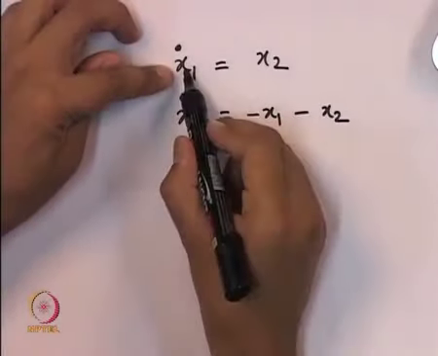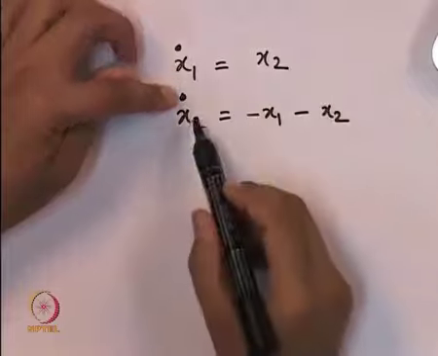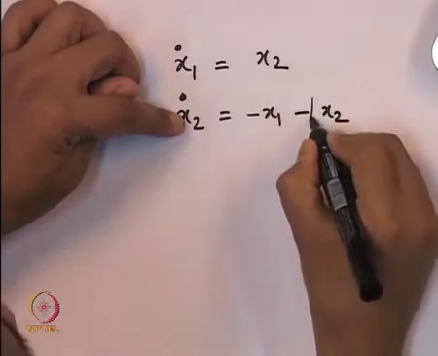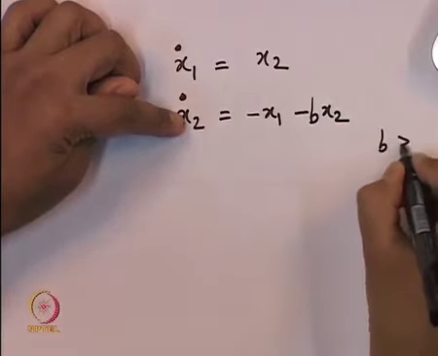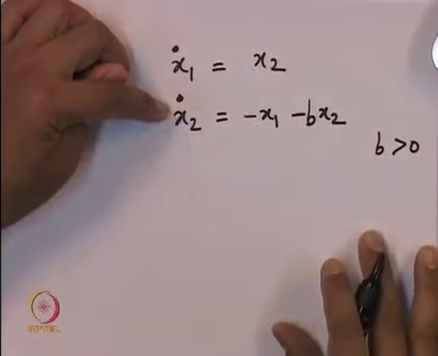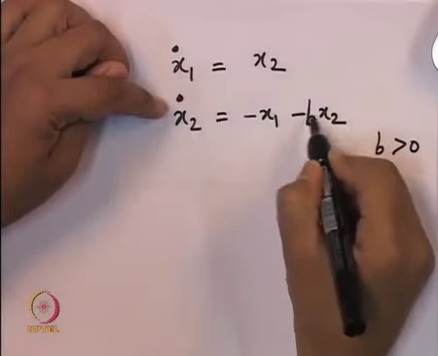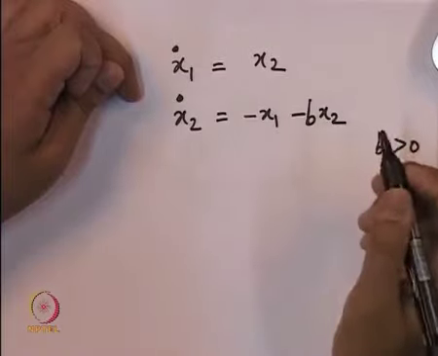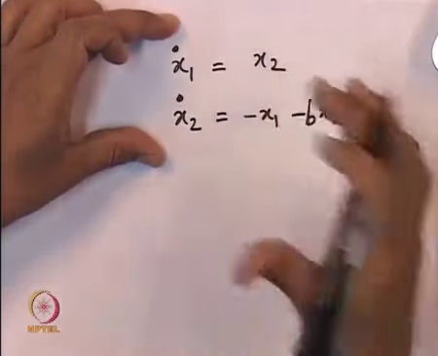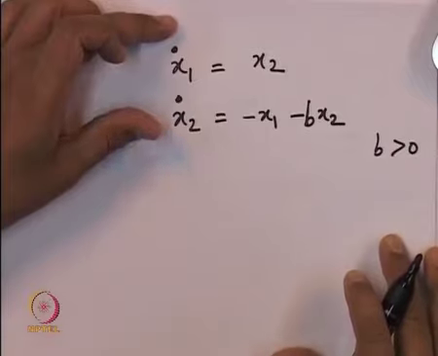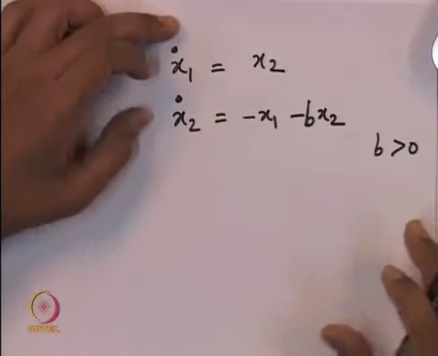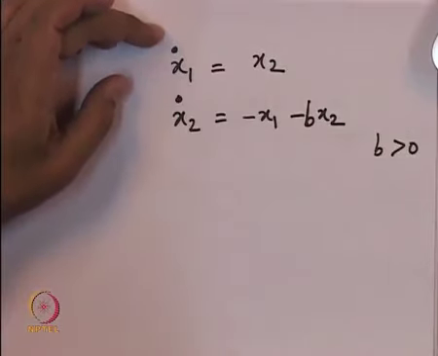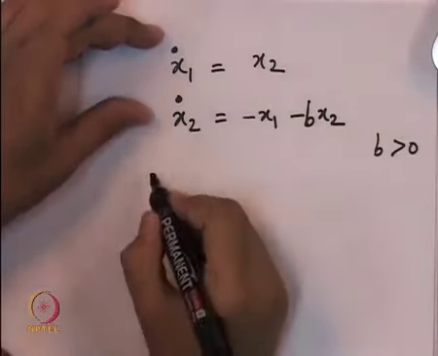So, the rate of change of x1 is just equal to x2, and the rate of change of x2 is equal to minus x1 and also some b times x2, where b we will assume is positive. So, this is an example of a pendulum with friction. We will see this example in more detail when we consider relaxing the conditions in the Lyapunov theorem, but at least this particular example we will use and check whether the equilibrium point is stable and asymptotically stable.